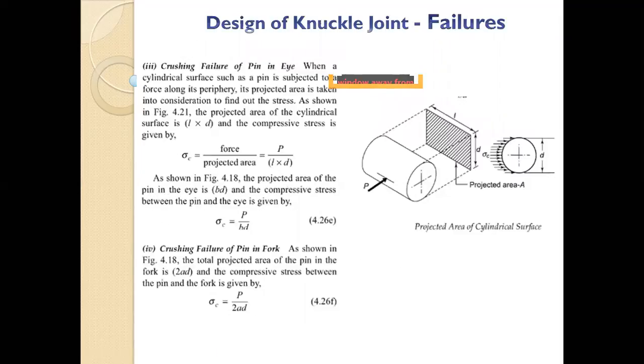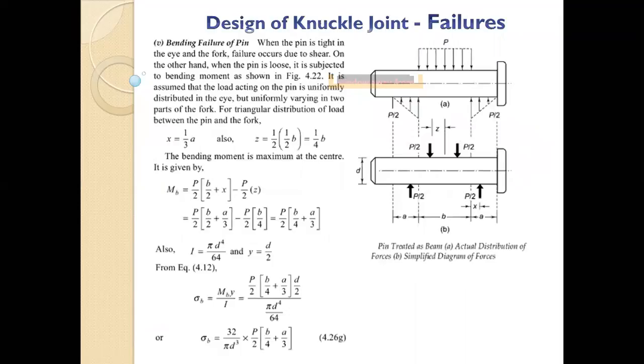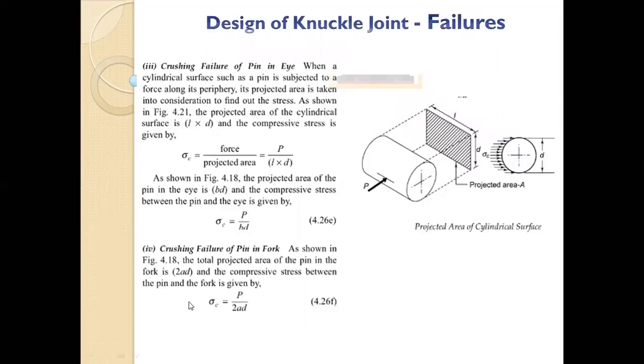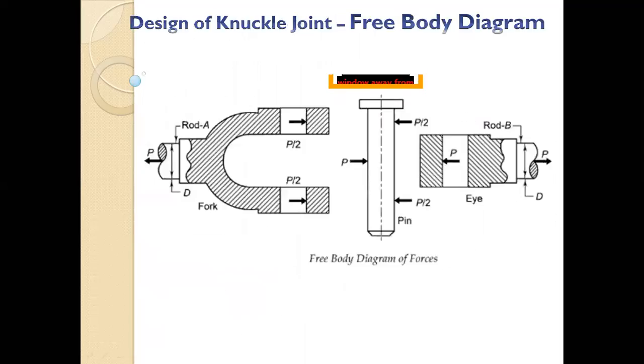And there will be one more failure, that is the crushing failure. The load is coming from the front side, so it will be crushed. It will have a crushing load coming from the front side. So the height of the pin multiplied by the diameter of the pin will be the area opposing that crushing. So your pin will undergo three failures. What are those failures? Bending, crushing, and shear.